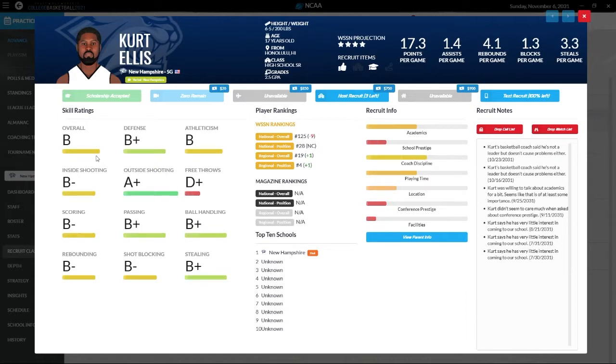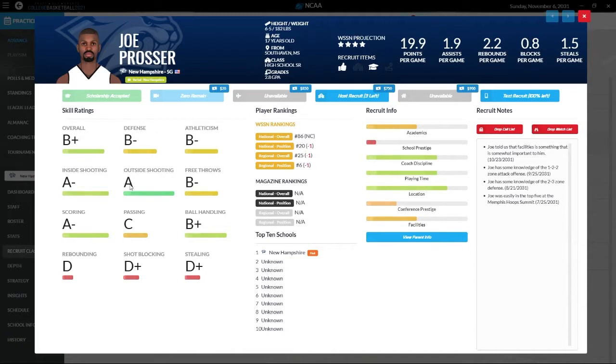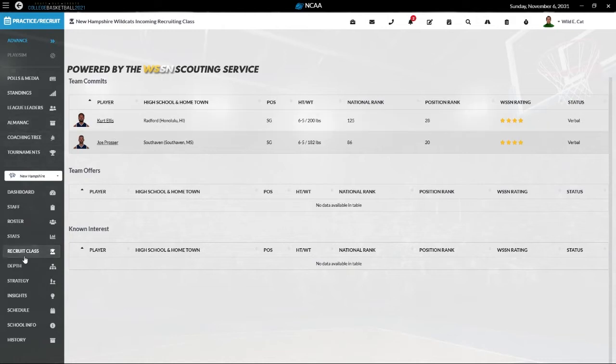And I like the way this is all set up now. It looks just like pro basketball. He's really good at everything else, just a bad free throw shooter, but we were able to land him. He's from Honolulu, Hawaii, going to come all the way to New Hampshire. 17 points, 4 rebounds, 3 steals a game. And then Joe Prosser, he's not a very good defensive player in terms of shot blocking and steals and stuff, but he is a scorer, so that's going to be big for us. Right now, 19 points a game, but the season's just started.